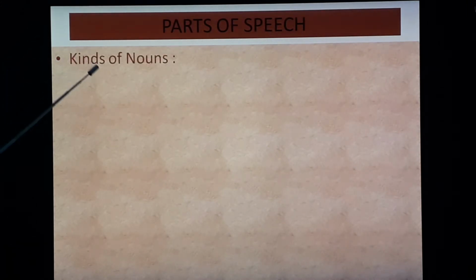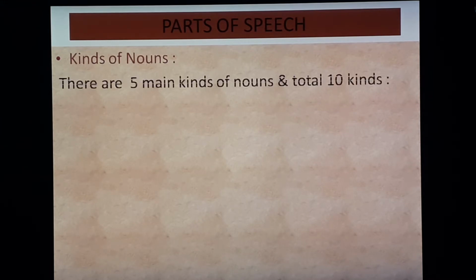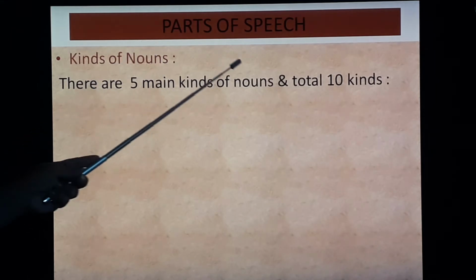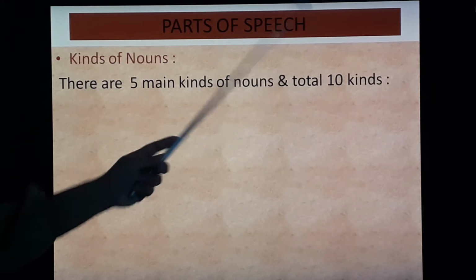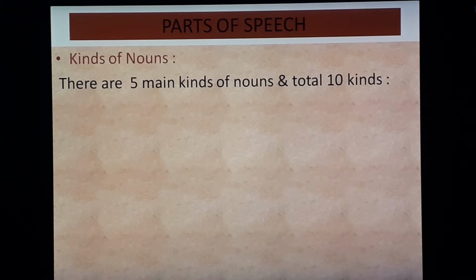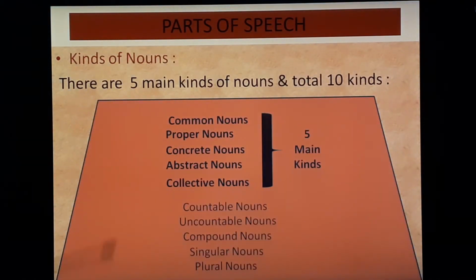Now, kinds of nouns. Kinds means types. There are 5 main kinds of nouns and total 10 kinds. Let's see. First 5 are main kinds: common nouns, proper nouns, concrete nouns, abstract nouns, collective nouns. And these are subtypes: countable nouns, uncountable nouns, compound nouns, singular nouns, plural nouns. Let's see them.